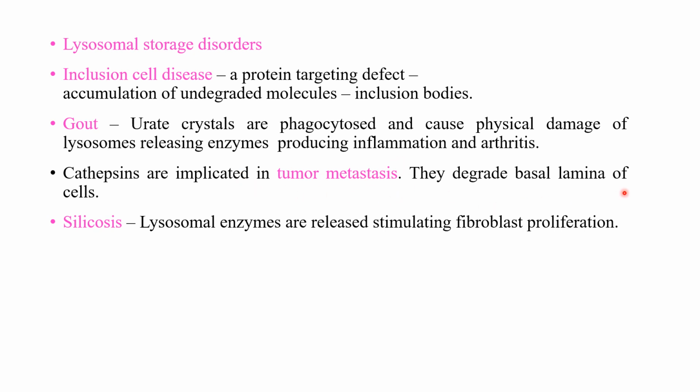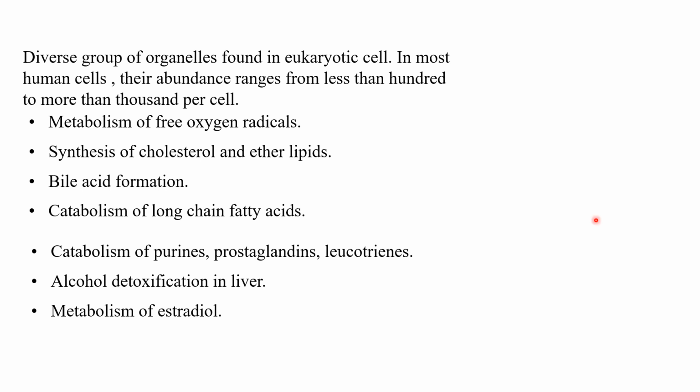They degrade the basal lamina of the cell. Silicosis is another disorder concerned with lysosomes. So lysosomal enzymes are released, stimulating the fibroblast proliferation. There is a diverse group of organelles found in the eukaryotic cells, and in most of the human cells their abundance ranges from less than 100 to more than 100 thousand per cell.